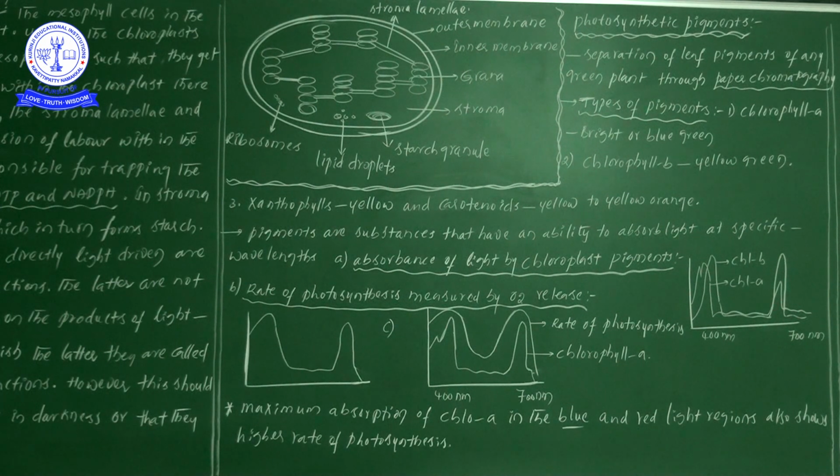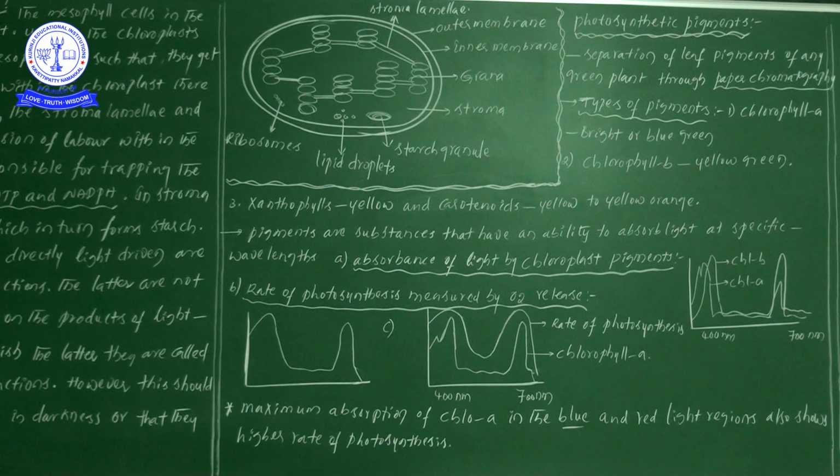So that's why here, what is the point? In a blue light and in a red light, chlorophyll A and chlorophyll B absorb more light. So here it absorbs more light, nearby 400 nanometers and nearby 700 nanometers. Sir, why? The main thing is we will notice the blue color and red color regions.